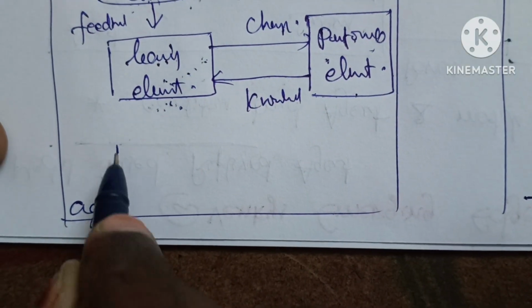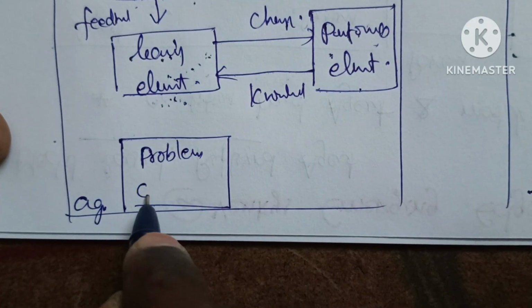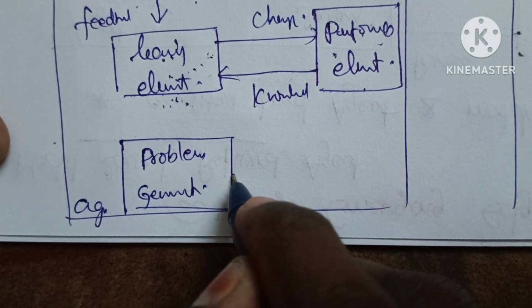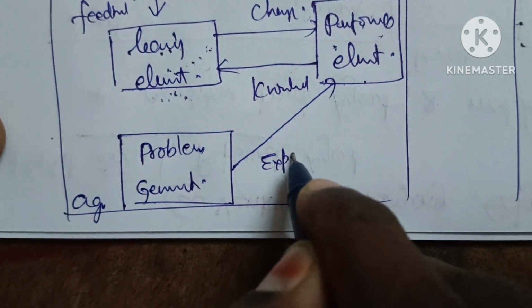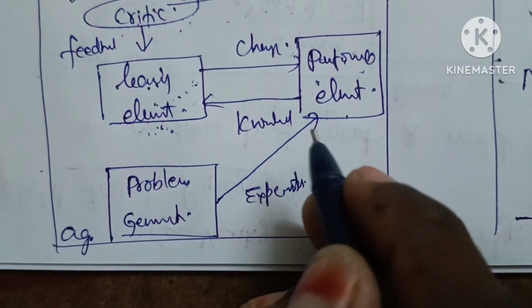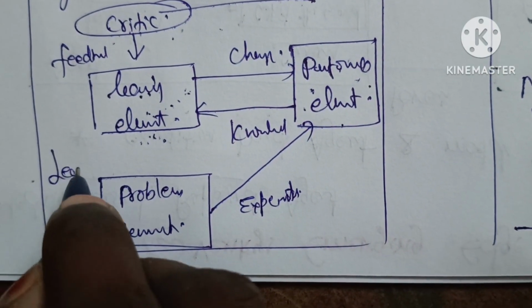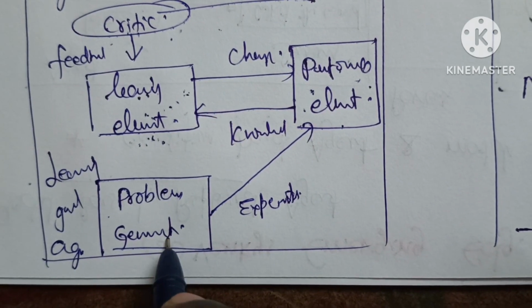Next, one more component that is called a problem generator. The problem generator gives the experiences, the experiments, to the performance element. So that's it. This is called learning goals, which are included in the problem generator.